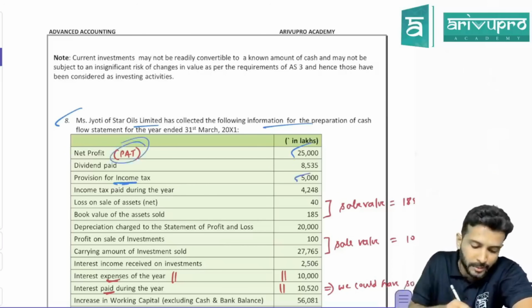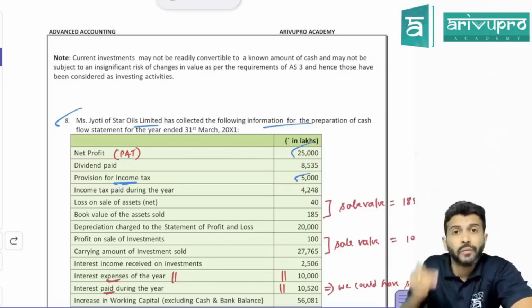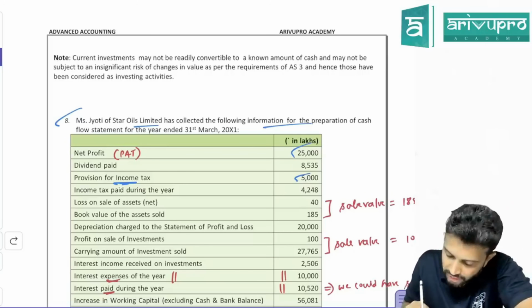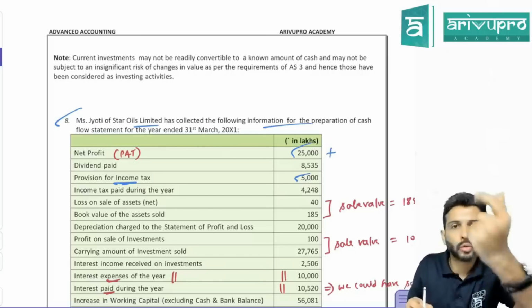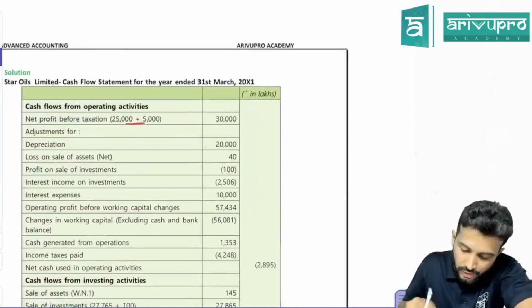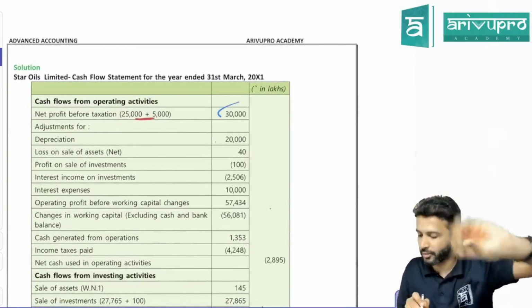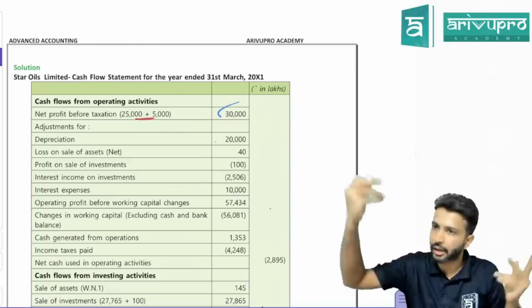So, profit after tax means tax is already deducted. We want provision for tax or tax paid? We want tax paid. So whatever is the provision for tax, you add back. 25,000 plus 5,000, you will get 30,000. Start with that. Or start with profit after tax and then add back provision for tax 5,000. Like that you present. That is also okay.